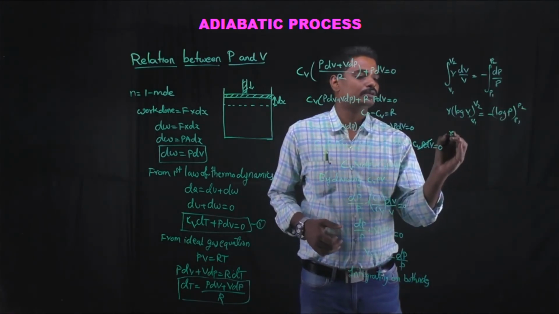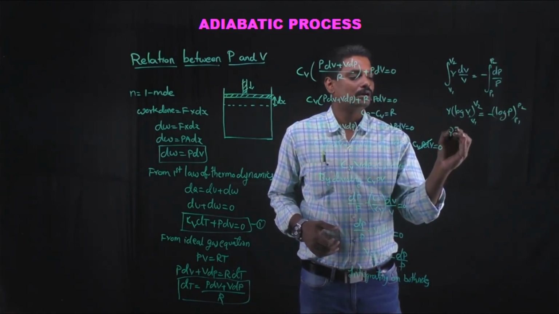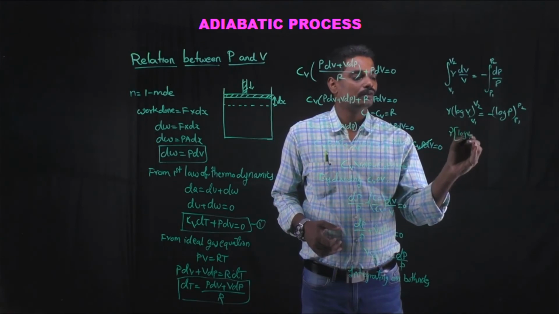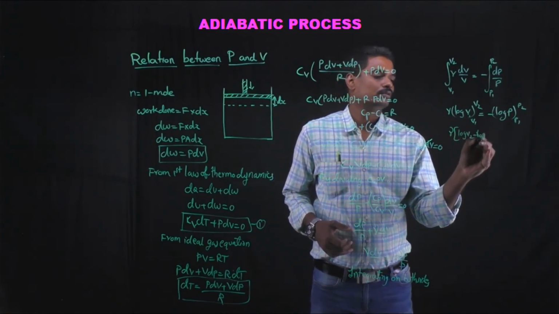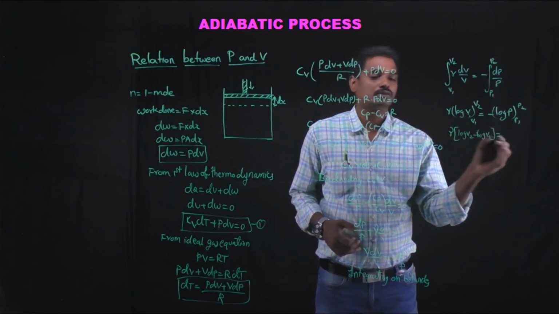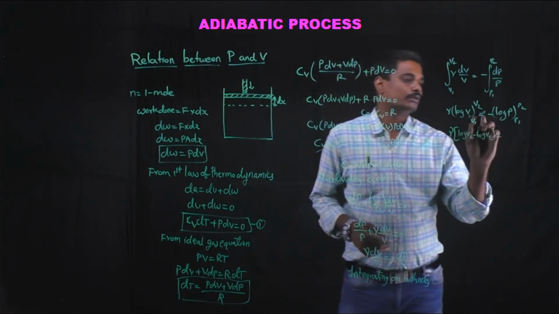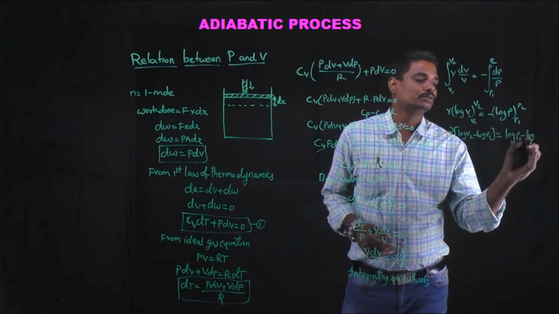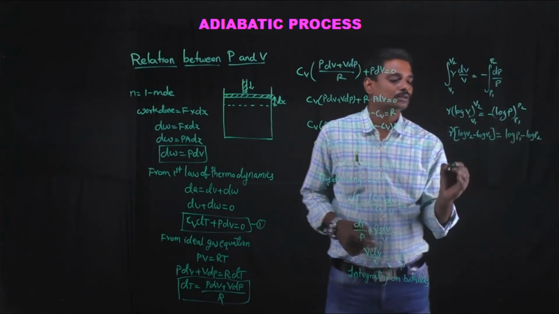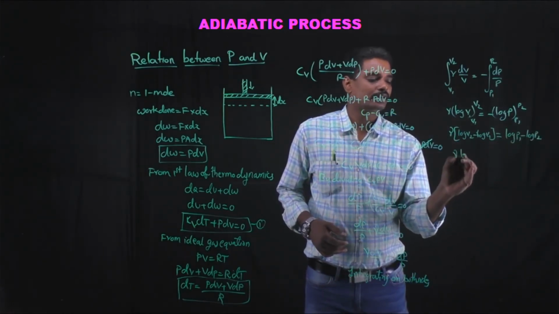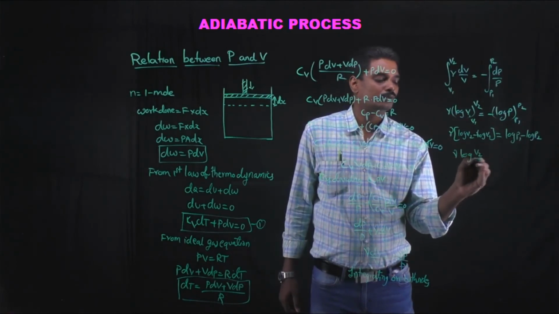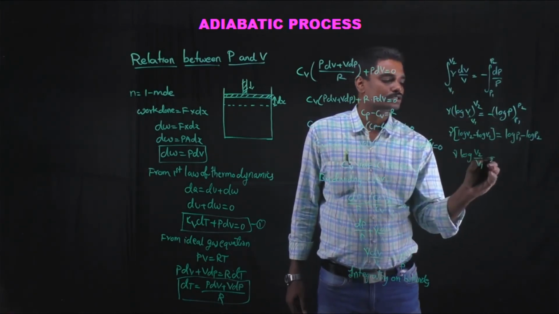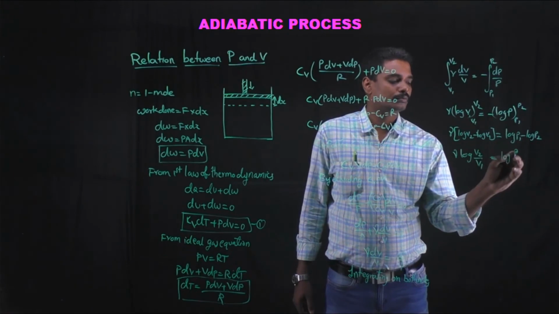If we expand this equation, gamma into (log V2 minus log V1) is equal to log P1 minus log P2, which can be rewritten as gamma into log V2 by V1 is equal to log P1 by P2,